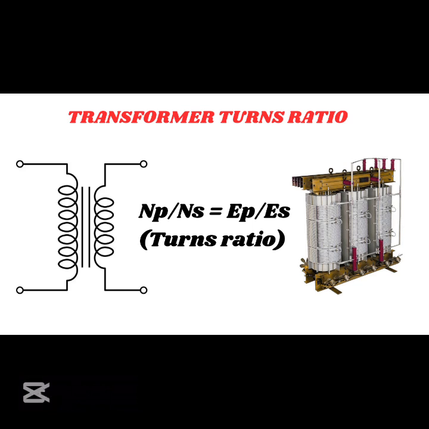Number 7. Transformer turns ratio. The turns ratio is the ratio of the number of windings on the primary to the secondary. It is a fixed design parameter. It determines how much the voltage is stepped up, or stepped down. Since it is built into the transformer's structure, it doesn't change during operation, unless the winding is physically altered.